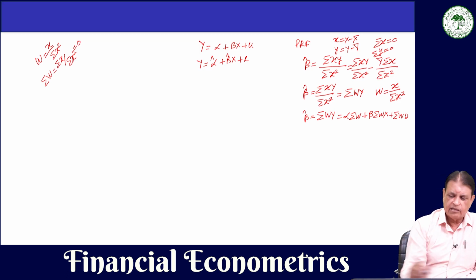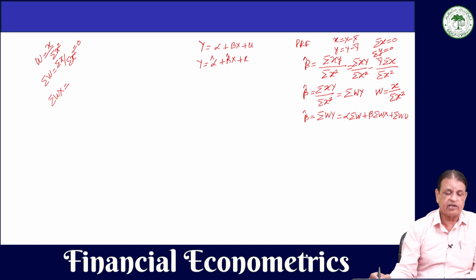Now let's have summation Wx. This is capital X, not small x.